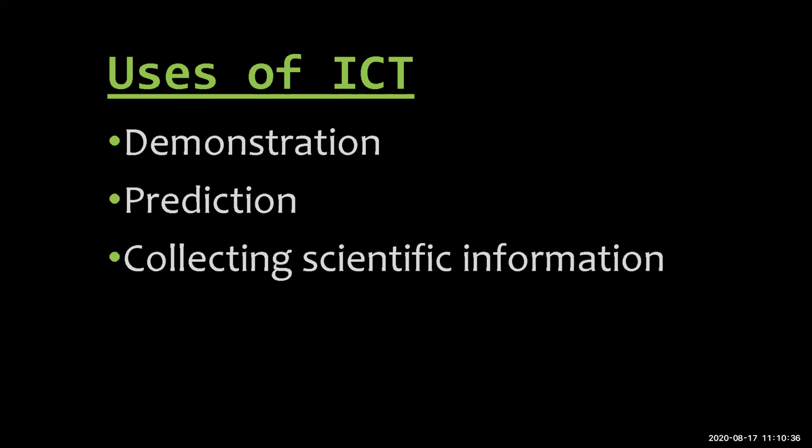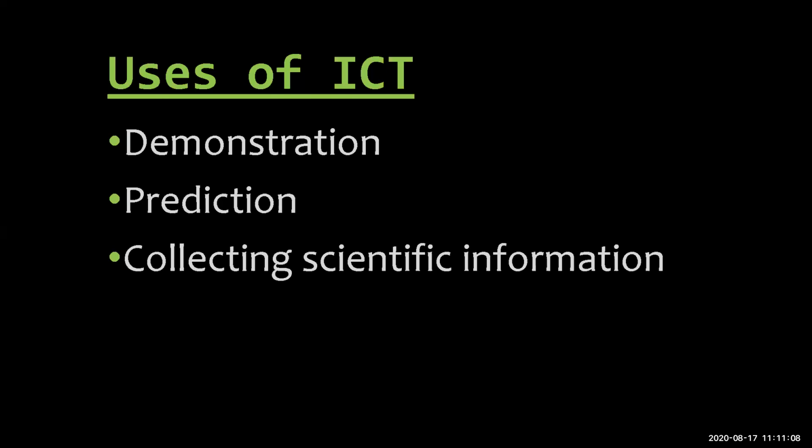Other experiments, like titration or any other thing, we can show the color changes, or we can make you understand the cell structure with the help of ICT. So demonstrating means to explain the working model of that system, or we can show a 3D animation of it. Then there is prediction.